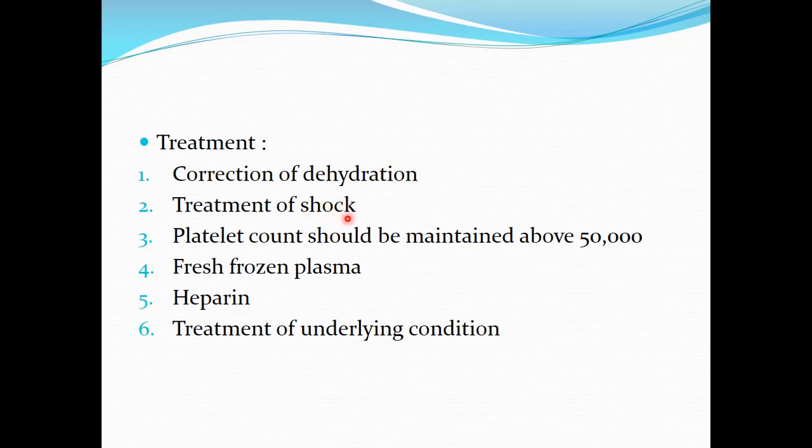If the patient has circulatory shock, then platelet count should be maintained above 50,000. We can give fresh frozen plasma. Heparin can be given to prevent the clotting, and most importantly, treat the underlying condition which is making the person prone to disseminated intravascular coagulation.